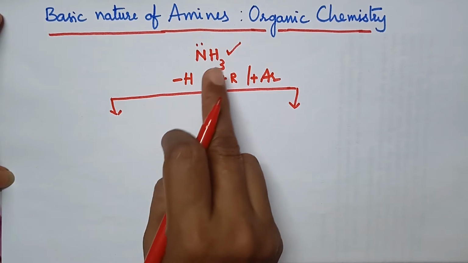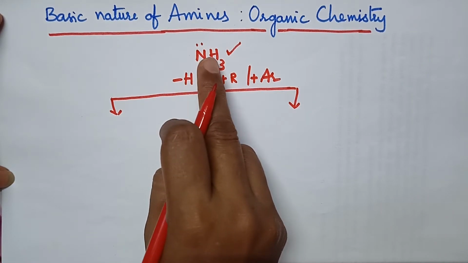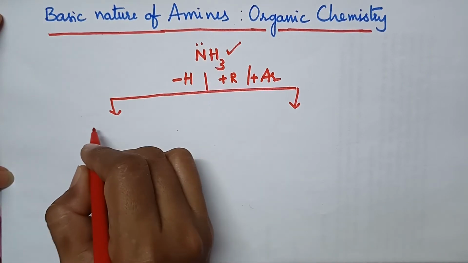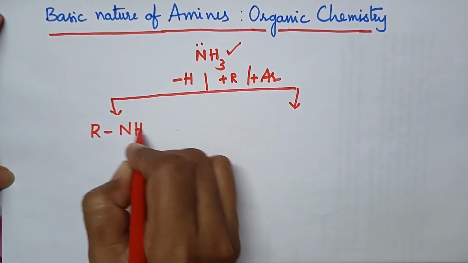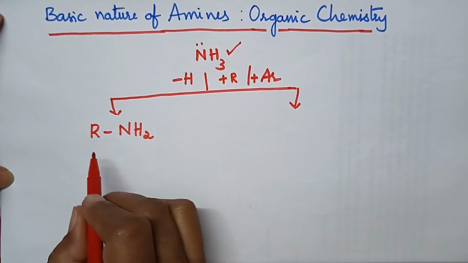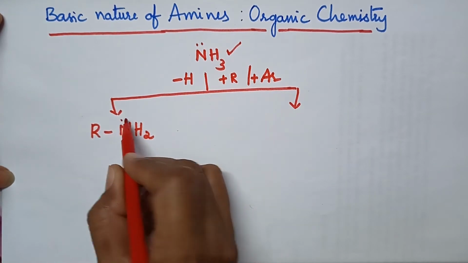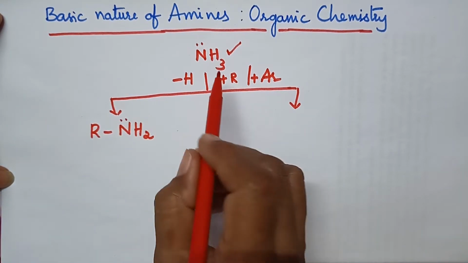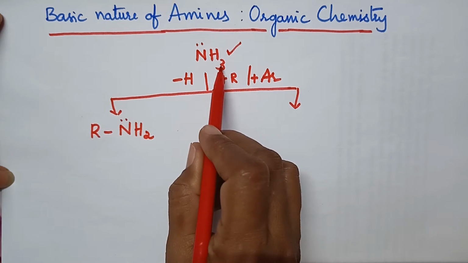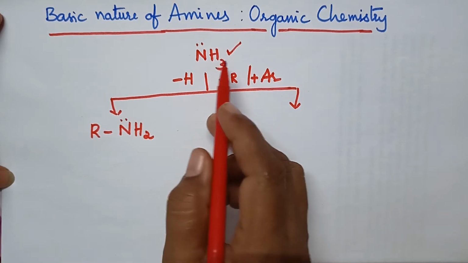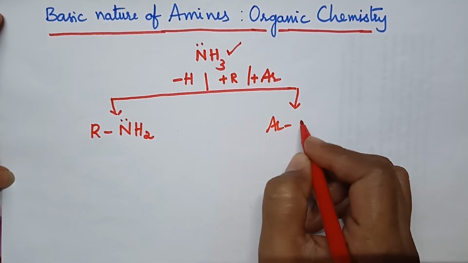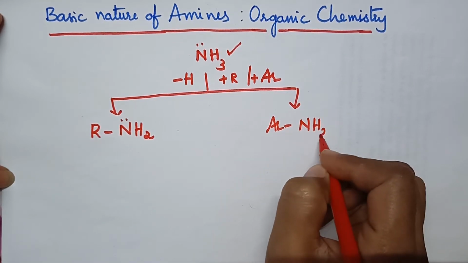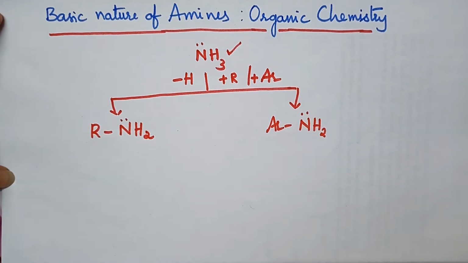Whenever one of the hydrogens of ammonia is replaced by an alkyl group, it results in the formation of a primary amine. In a similar way, if one of the hydrogens of ammonia is replaced by an aryl group, it results in the formation of aryl amines.